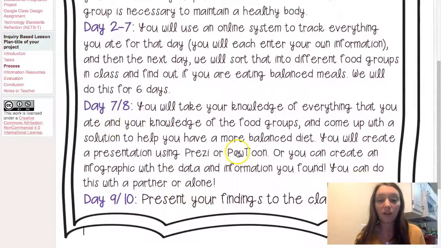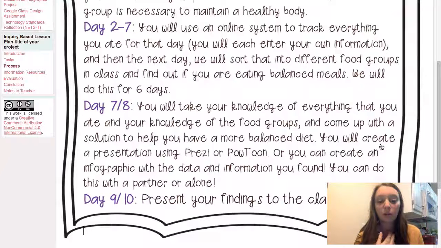And then on days 7 and 8, they're going to take knowledge of everything that they ate and the food groups and come up with a solution to have a more balanced diet. They're going to either use Prezi or Powtoon to do a presentation, or they can do an infographic just to kind of make people aware. And then they're going to present their findings to the class.